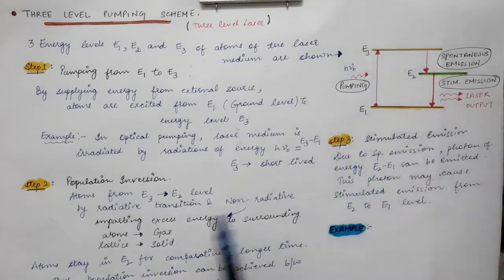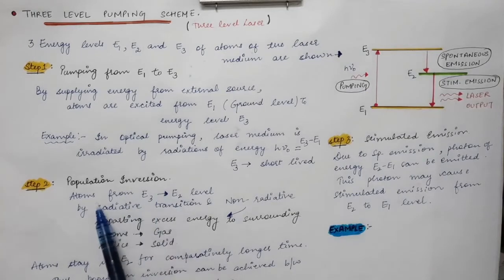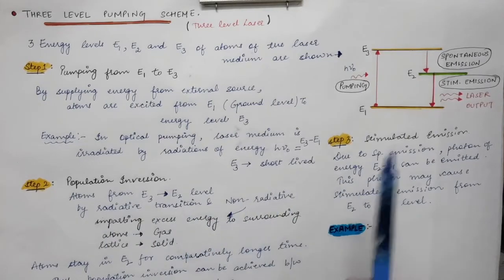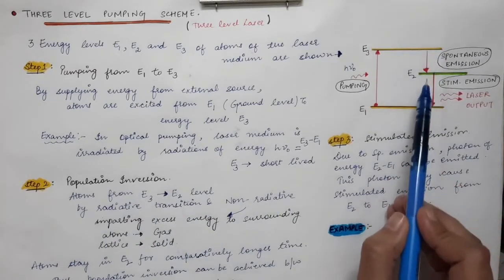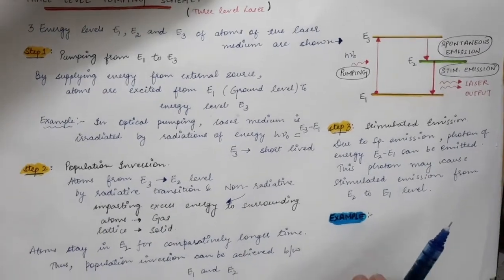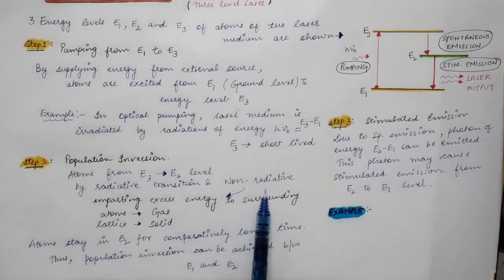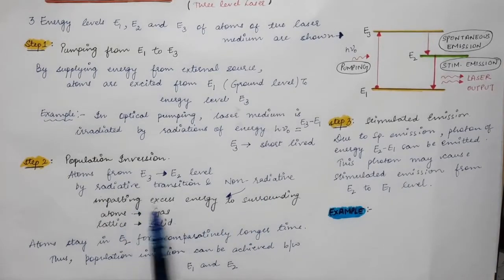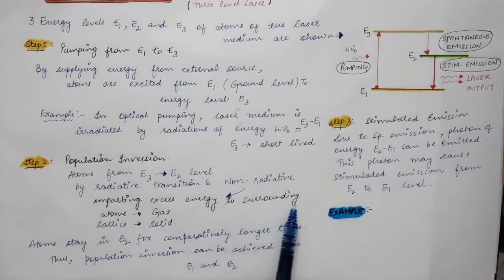The next step is the population inversion. Atoms from E3 will go to the E2 level via radiative transition and non-radiative transition. Now non-radiative transitions mean that excess energy is imparted to the surroundings.